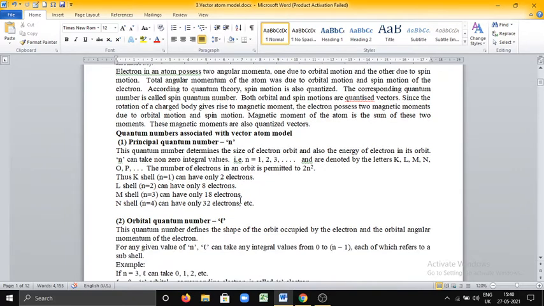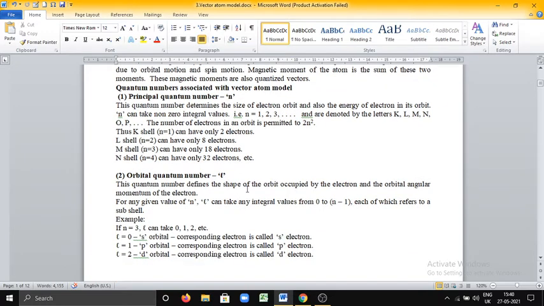Now, the second one is the orbital quantum number denoted by l. This quantum number defines the shape of the orbit occupied by the electron and the orbital angular momentum. See here, the principal quantum number specifies the size and energy of the electron, whereas the orbital quantum number defines the shape of the orbit occupied by the electron and the orbital angular momentum of the electron.